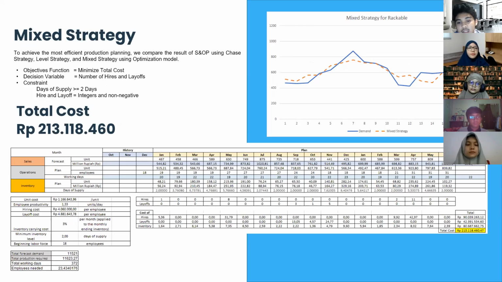Next, for the mix strategy, we are trying to seek the best combination between the chase and level strategies by using an optimization model in software, which is Solver. The objective function is set to minimize the total cost, and the decision variable is the number of workers hired and fired. We set the inventory constraint to a minimum of 2 days of supply, which results in a better total cost compared to the other strategies, at 213 million rupiah.